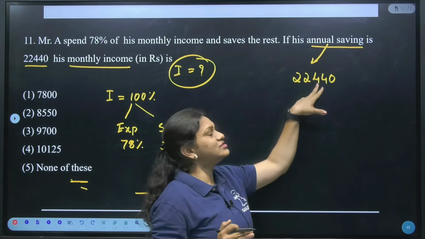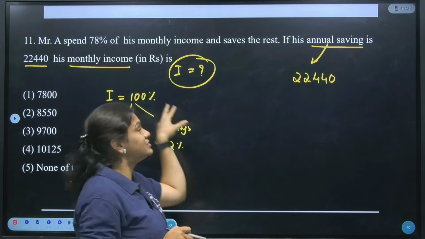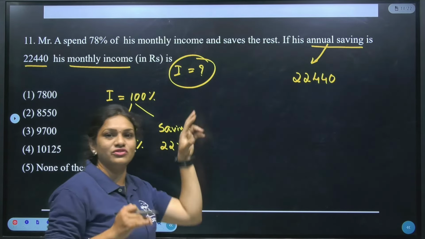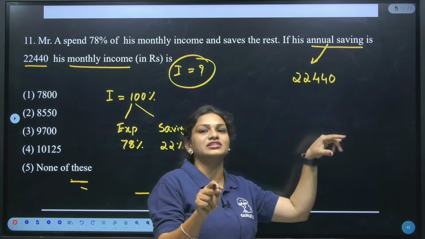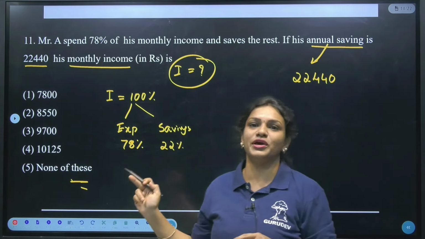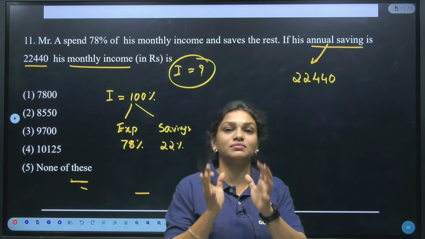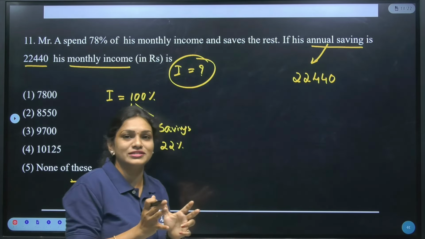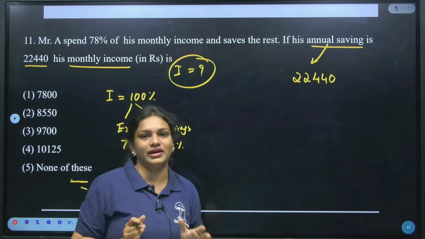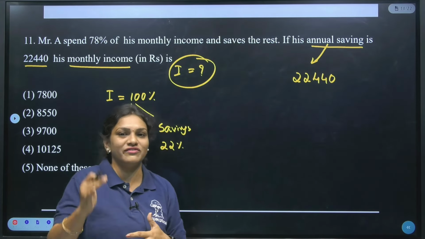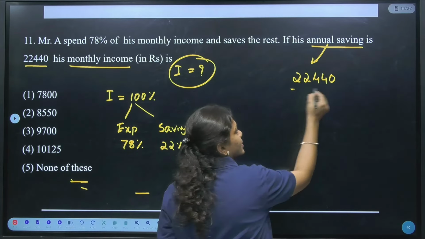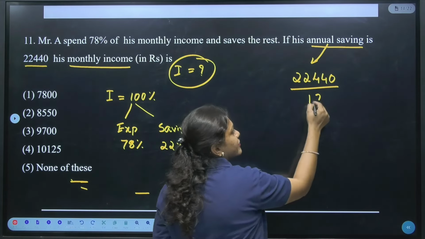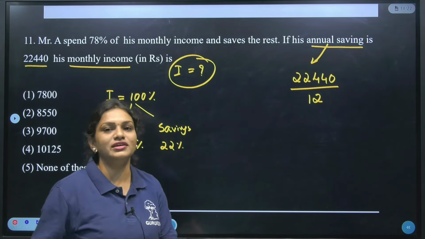If the question were directly asking for annual income, we would have taken this value directly. But the question is about monthly income. So what we can do is take the savings of a month. In a month, how much will he be saving, that we have to find. To get that value, we just divide the savings by 12, because 1 year equals 12 months.